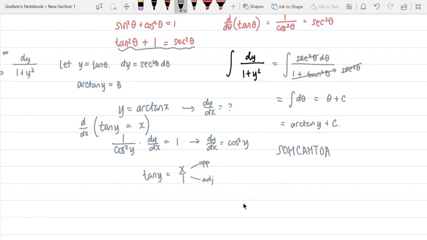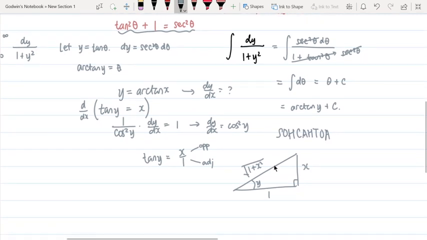So I'm going to make a right triangle with an angle of y. This is really weird, I know. With opposite as x and 1 as adjacent, right? And so, of course, our hypotenuse would be the square root of 1 plus x squared. I was going to write x squared plus 1, but I'm more familiar with 1 plus x squared.